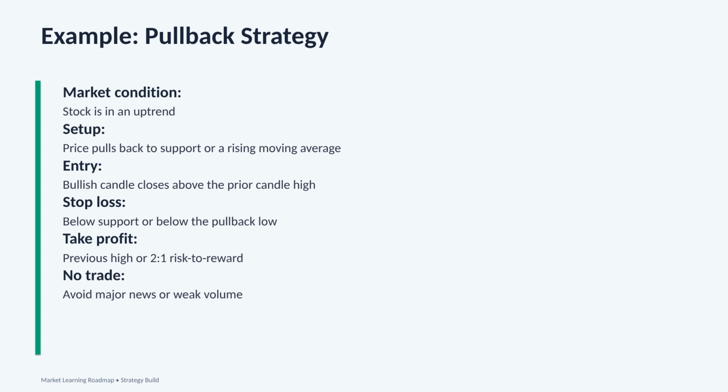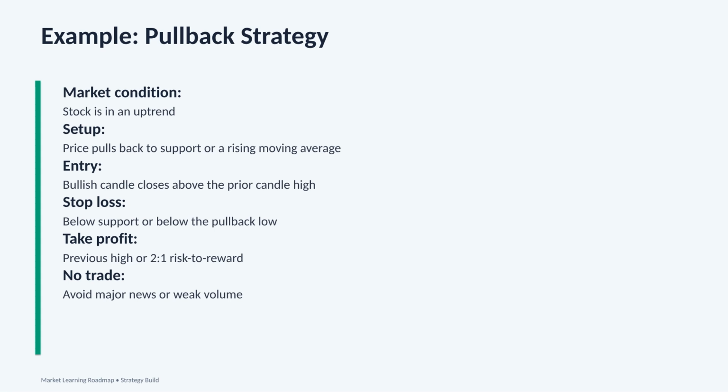Now we define the take profit. The profit target can be the previous high, or we can use a 1 to 2 risk to reward ratio. For example, if we risk $1, we want the potential reward to be at least $2. Finally, we define the no trade rule. We avoid the trade during major news or when volume is weak. Weak volume can mean there is not enough participation behind the move.